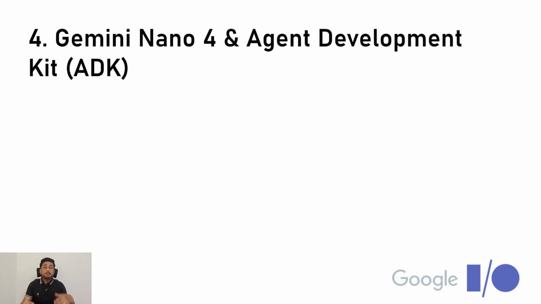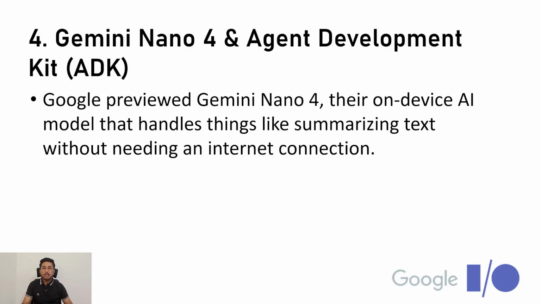The fourth one is that Gemini Nano 4 has been introduced, along with the Agent Development Kit, ADK, which will help do most of the AI processing on the device. Of course, there are some limitations. Everything cannot be done on the device itself, but there are still a lot of improvements.